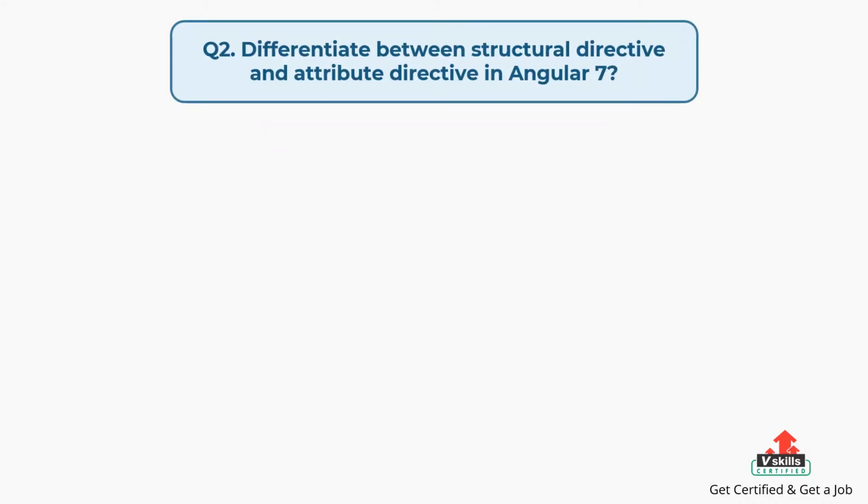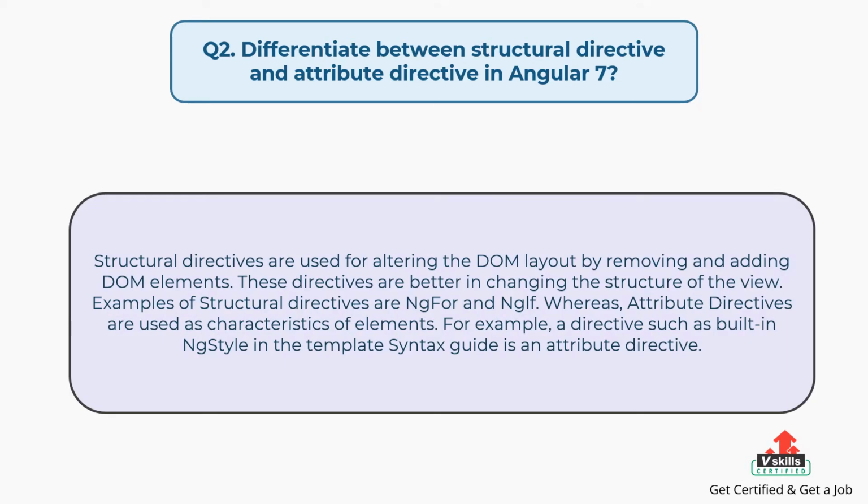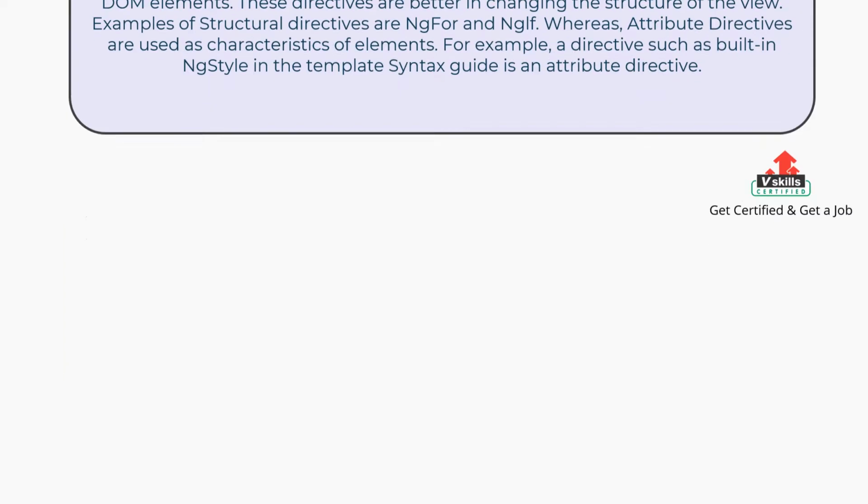Question number 2. Differentiate between structural directive and attribute directive in Angular 7? The answer is: Structural directives are used for altering the document object model layout by removing and adding document object model elements. These directives are better in changing the structure of the view. Examples of structural directives are ngFor and ngIf, whereas attribute directives are used as characteristics of elements. For example, a directive such as built-in ngStyle in the template syntax guide is an attribute directive.